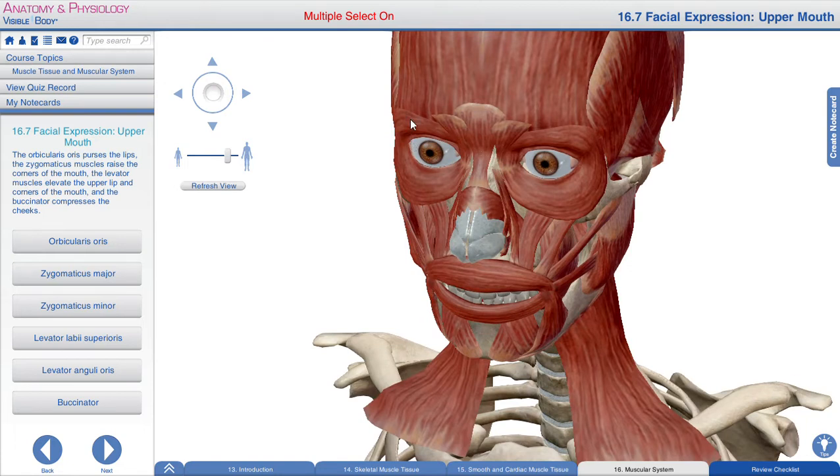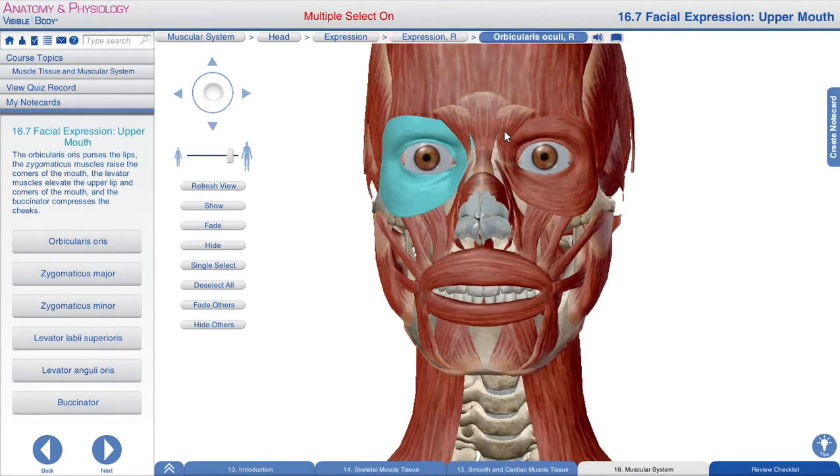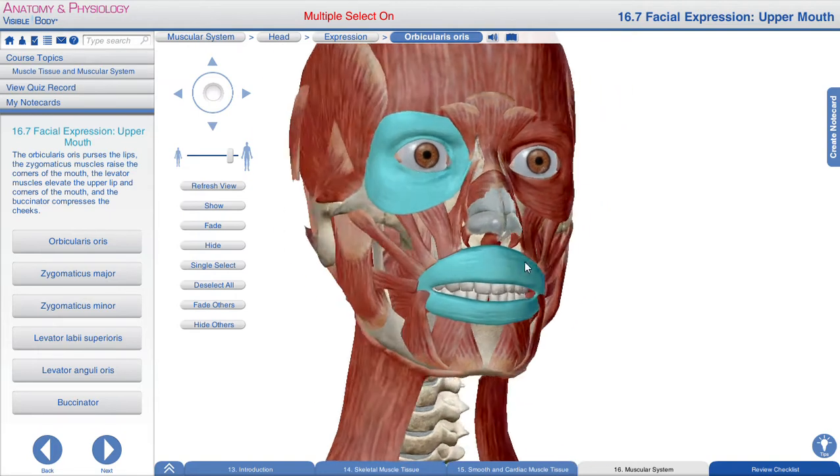First of all, we have orbicularis oculi. Orbicularis oculi is the main muscle that is responsible for closing of the eyelids. So whenever we close our eyelids, it should remain in our mind that orbicularis oculi is responsible for it. Next we have orbicularis oris. Orbicularis oris is the main muscle of the lips. It is used for different purposes, to express our emotions. I think we are better now, so there is no need to explain more about it.